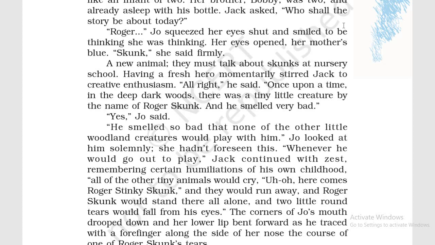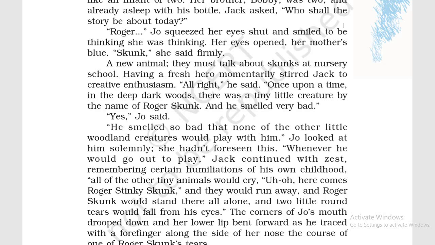So this type of animal, the skunk, is a cat-sized American mammal with black and white stripes, and when it is threatened by someone, it sprays a foul smell on the attacker.